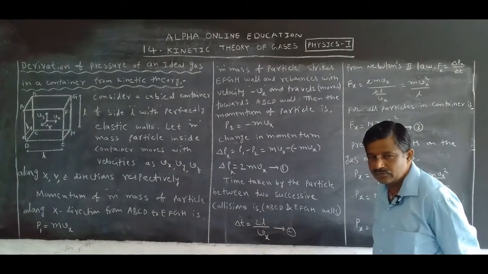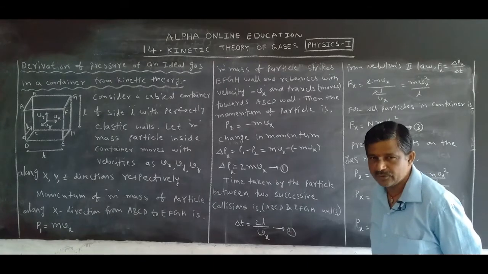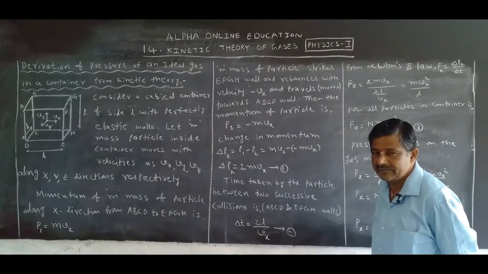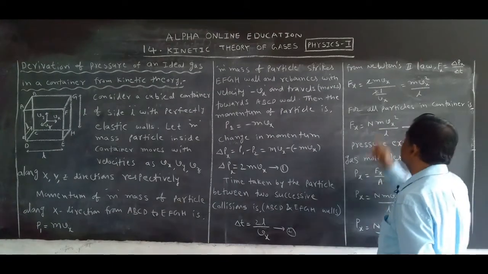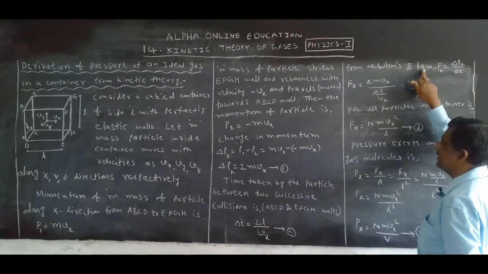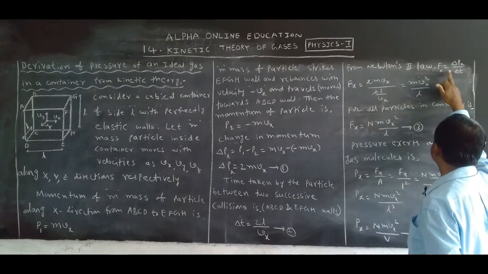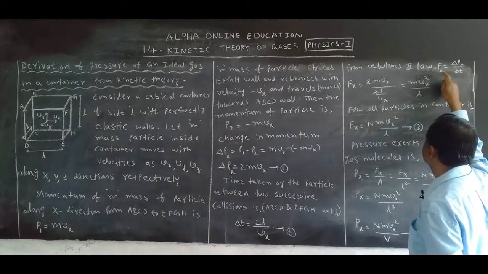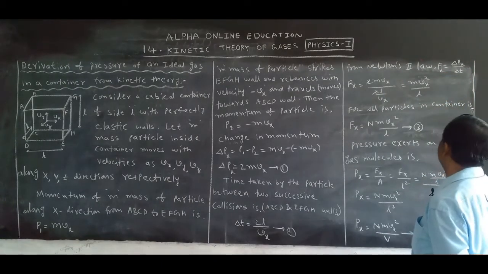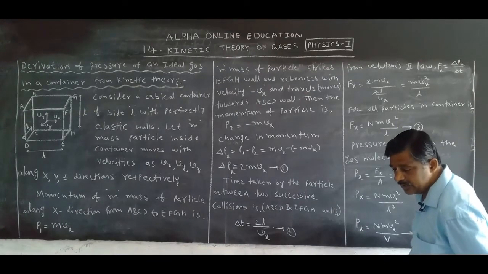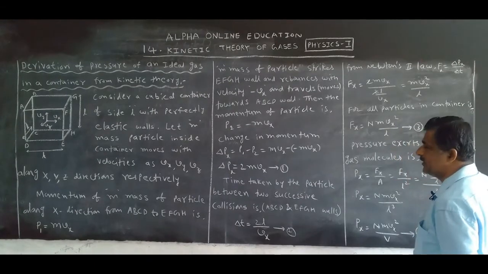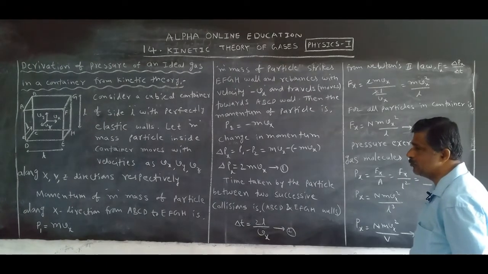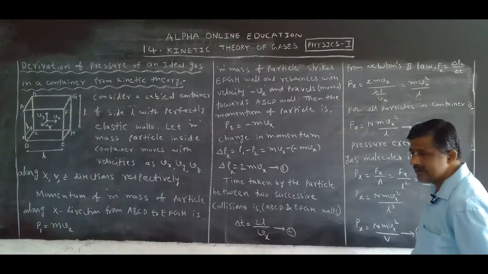Now to derive this equation, first we want to calculate the change in momentum and the time interval between two successive collisions. Now from Newton's second law, what is the equation? The force is directly proportional to the rate of change of momentum. As per Newton's second law, the force is equal to the rate of change of momentum. How can we express that? Delta P by delta T.